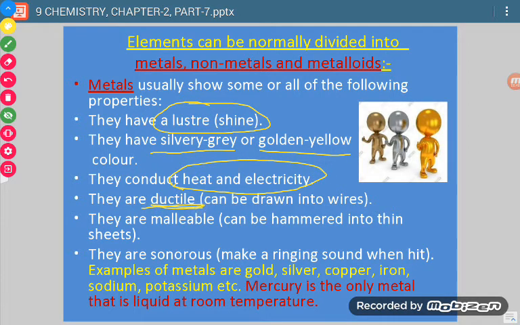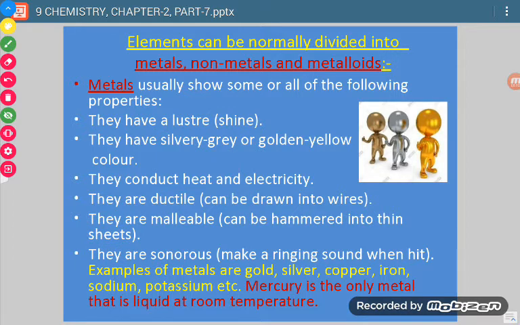They show the property of ductility and malleability. Ductility means if a substance can be drawn into wires, then this property is called ductility. If we can draw thin sheets after hammering, then it is called malleability. Metals have both properties, ductility as well as malleability, and they are sonorous.